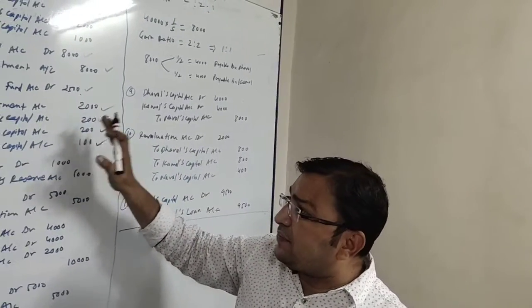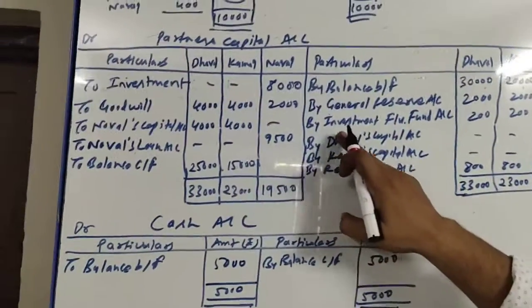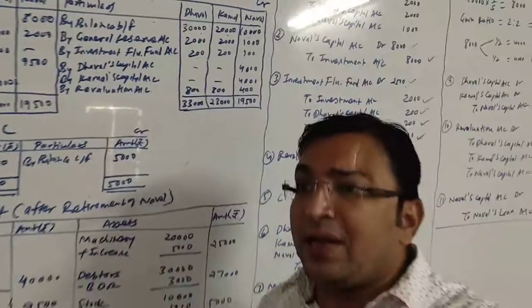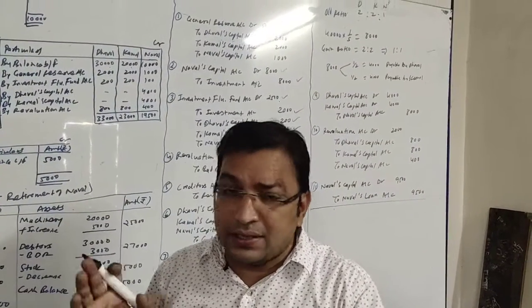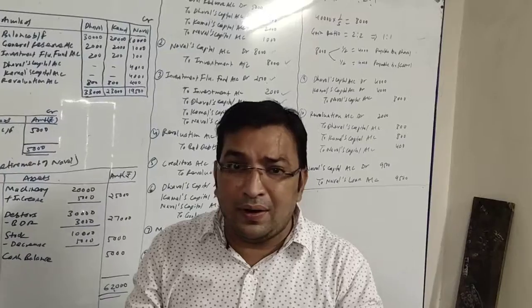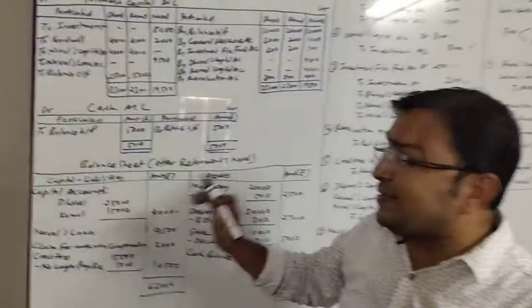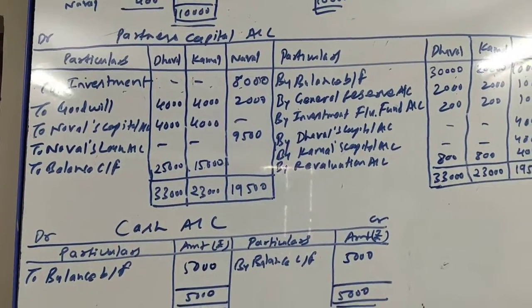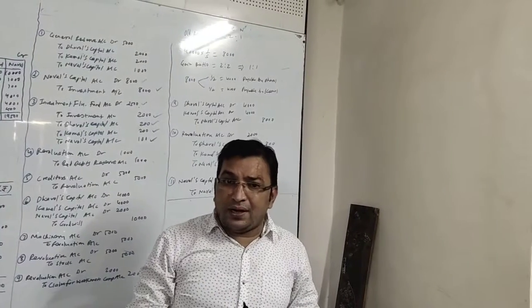So we will give effect of this in the accounts here, in partners capital account by investment fluctuation fund 200, 200 and 100. Now friends, nothing will come in the balance sheet as investment or any fund because the fund is already used. It is used for investment and the remaining amount is distributed and investment is taken over by Naval. So nothing will come, only one thing will come at the debit side of capital account of Naval, the price at which investment is taken by him. So here it is to investment in the column of Naval rupees 8,000. Okay, so this was all about the investment and investment fluctuation fund.